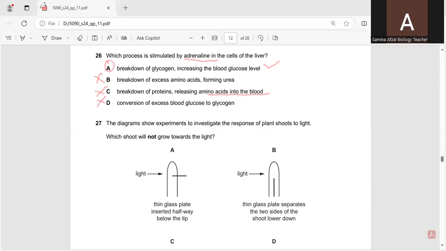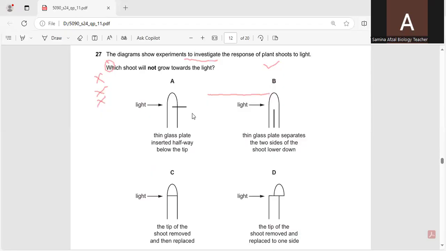Now, question number 27. Again, there is a diagram. The diagram shows experiments to investigate the response of plant shoots to light. Which shoot will not grow towards the light? So there are 4 options. A, thin glass plate inserted halfway below the tip, and the other half is not there. That is, it is not inserted. So A can be the correct option.